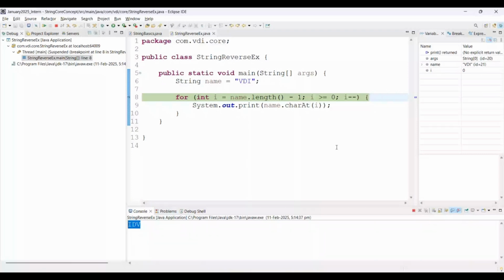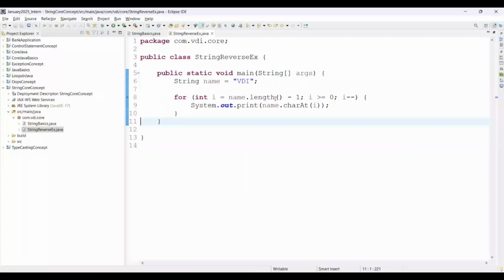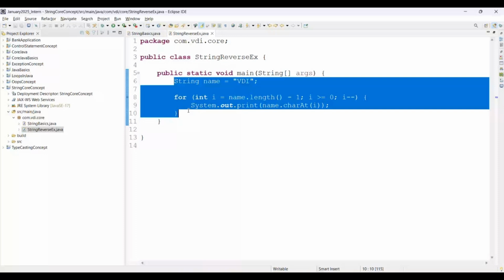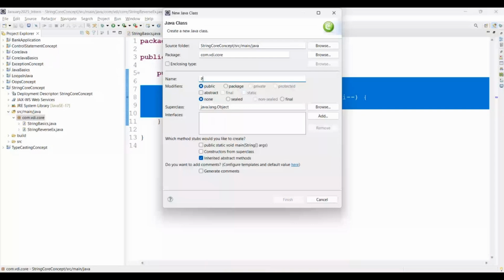We are just coming back here, in such a way you will be able to build up your core logic. Now the next program, we are going to check whether this string is a palindrome or not. You can use the same logic there. Okay, then see on screen, I'm trying to use the same logic for the palindrome string. New Java class. Here I'm giving the name PalindromeString.